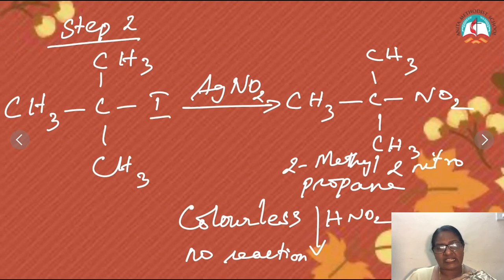So Victor Meyer's test: at the end of the fourth step, if you get a red color, it's a primary alcohol. If you get a blue color in the third step, it's a secondary alcohol. If no color is formed, then it is a tertiary alcohol.